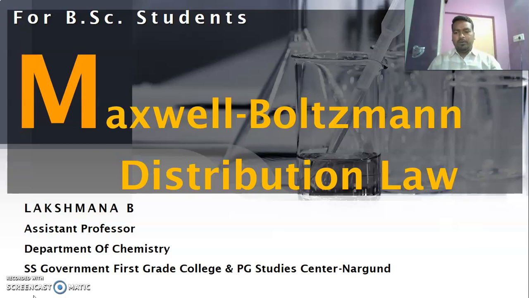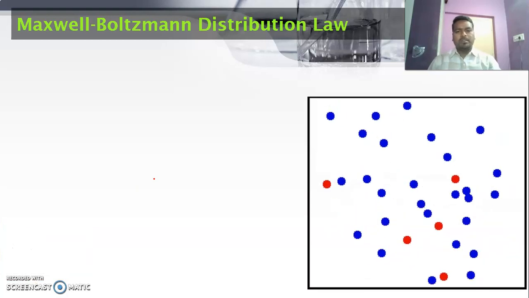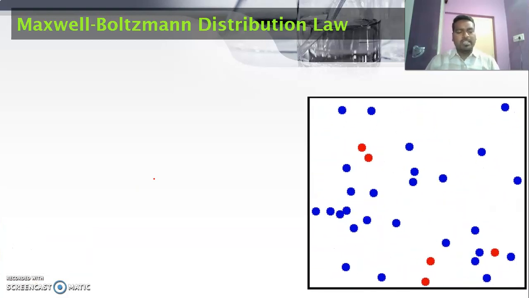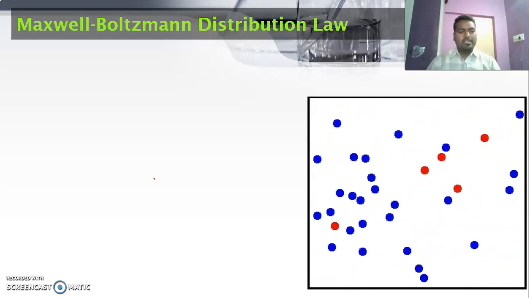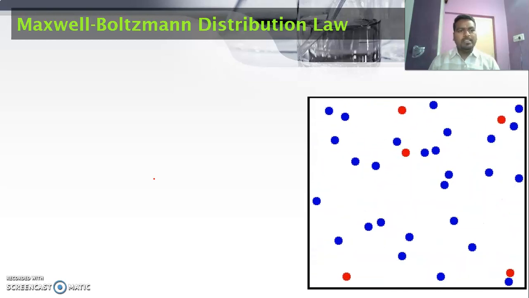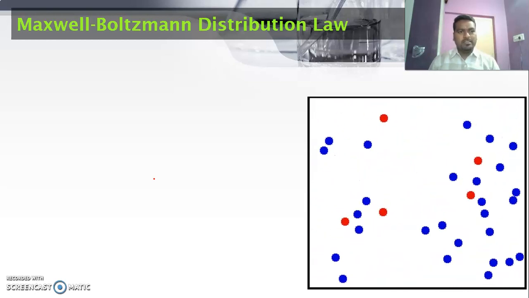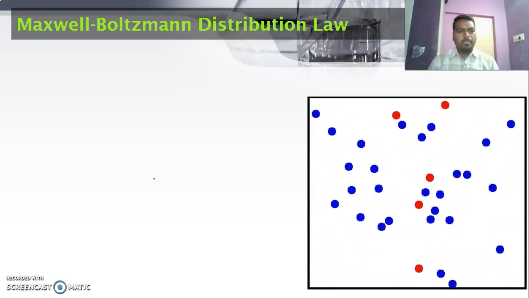This law mainly describes the velocities of gaseous molecules. You just look at the gaseous molecule which is randomly moving in a container. In kinetic theory of gases, it explains some of the properties of a gaseous molecule.